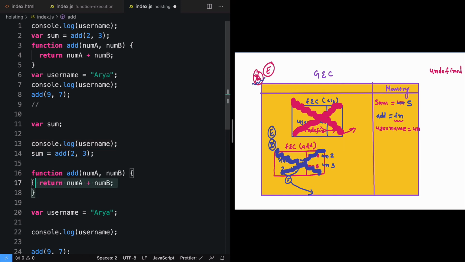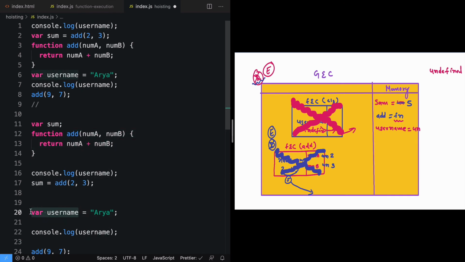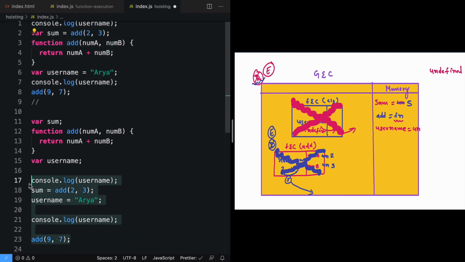Similarly, the same thing will happen with the function, but here the whole function will move on top. Same is the case with username. So we'll move the variable declaration of username from here to the top. And here instead of var username, it will just be username is equal to this. So this is the code that we had, but actually this is how the JavaScript engine perceived it.